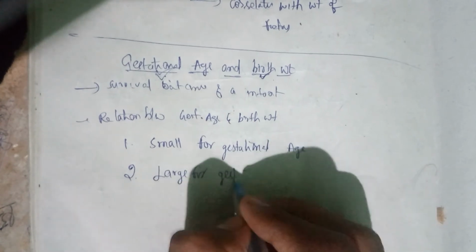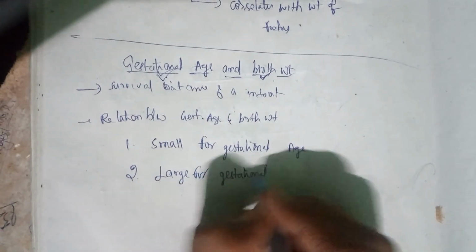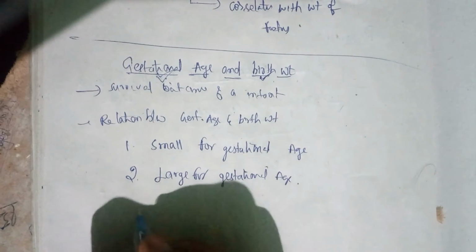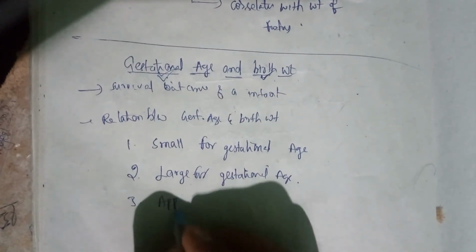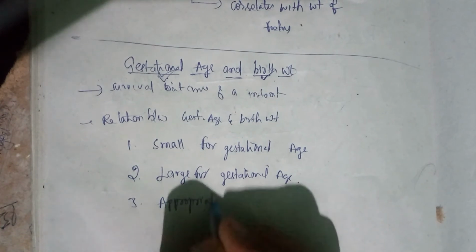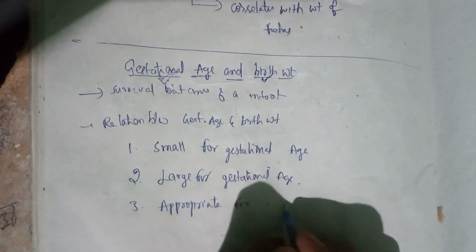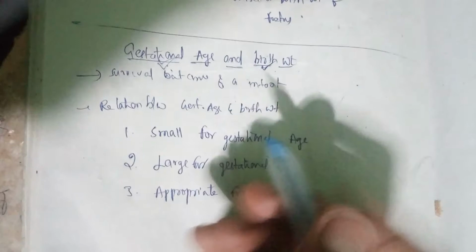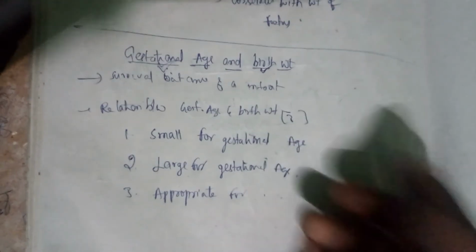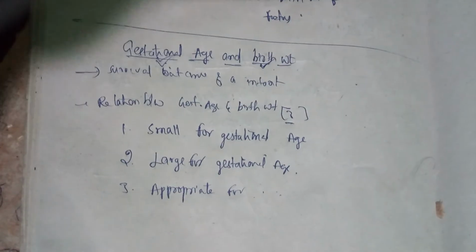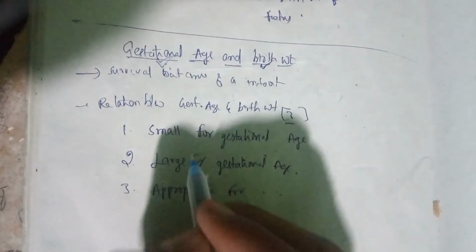Third one is appropriate for gestational age. So the relation can be known by knowing three terms. I told you four terms, but it is only three terms.